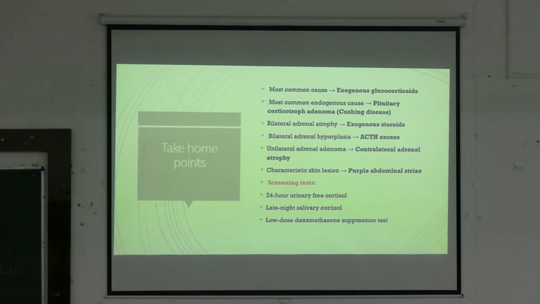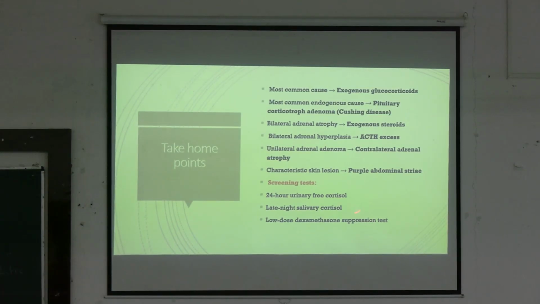The most common cause, we discussed many times, is exogenous. The most common endogenous cause is Cushing's disease, or pituitary adenoma. In case of exogenous steroids, there will be bilateral adrenal atrophy, and in case of ACTH excess, there is bilateral adrenal hyperplasia.